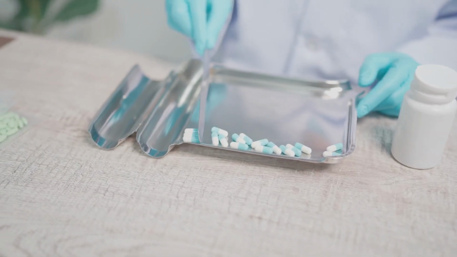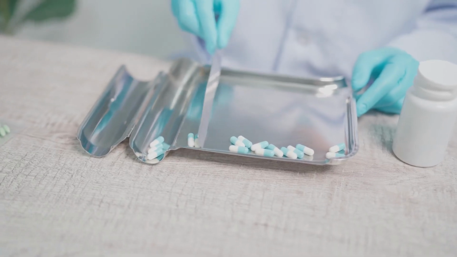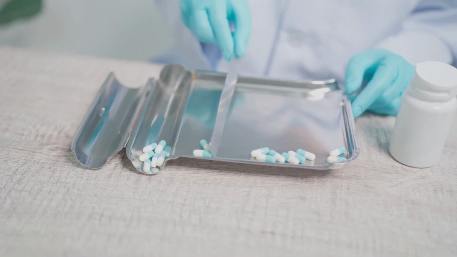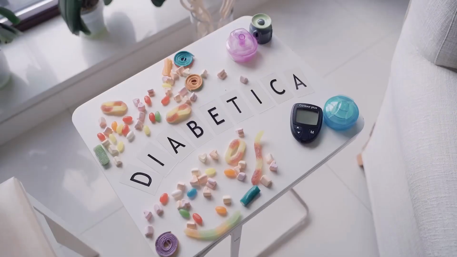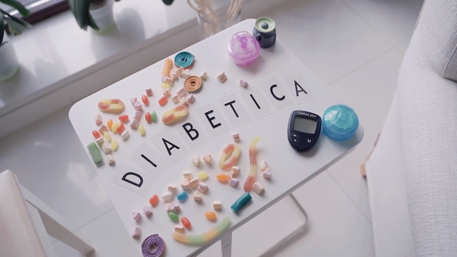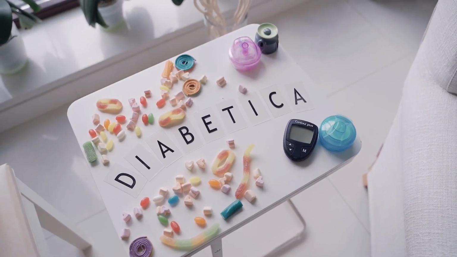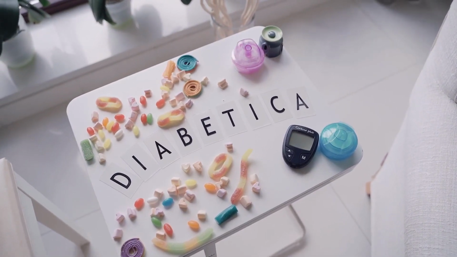Metformin is often the first-line medication due to its efficacy in lowering blood glucose and its favorable safety profile. Other options include sulfonylureas, GLP-1 receptor agonists, and SGLT2 inhibitors. Each class of drugs has unique mechanisms and benefits, which should be tailored to individual patient needs.